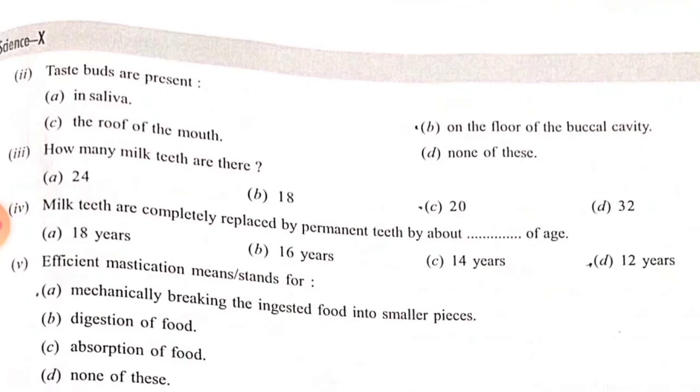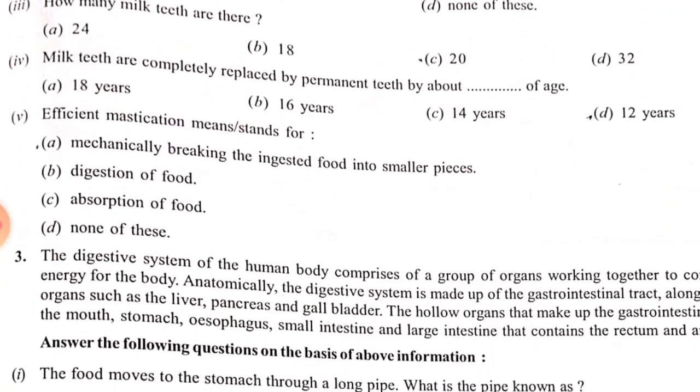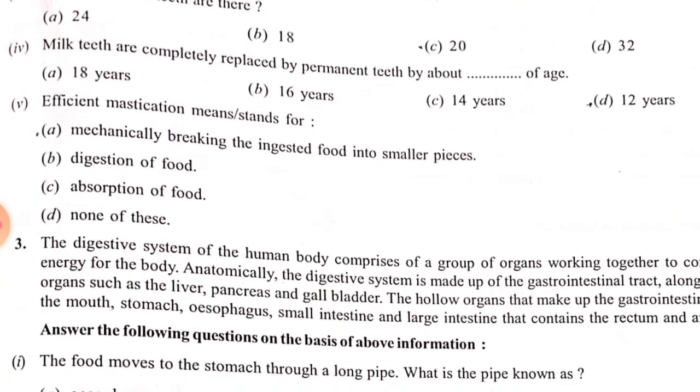How many milk teeth are present? I told you in the start of the paragraph, 20. So option C is the correct one. Now question number 4. Milk teeth are completely replaced by permanent teeth by about. I also told you the same thing, 12 years. So option D is the correct one.